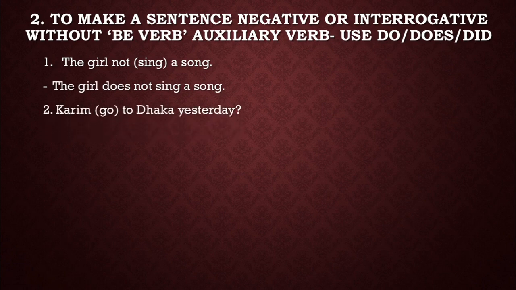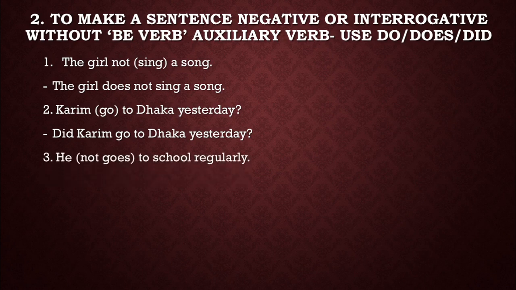Next, Karim go to Dhaka yesterday. Dear boys, you see, look at this word yesterday. Yesterday indicates the past situation. Okay? And we all know that if we have yesterday in our sentence, then we have to write it down in past indefinite tense. Okay? So we have to use did here. And as the sentence is in interrogative form, we have to write down did at the very beginning of the sentence. Did Karim go to Dhaka yesterday?